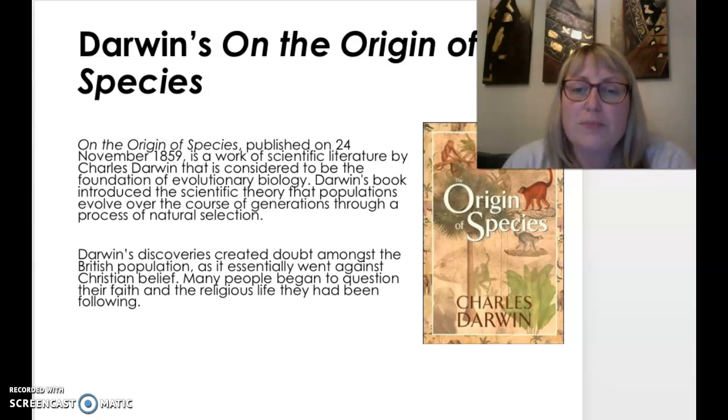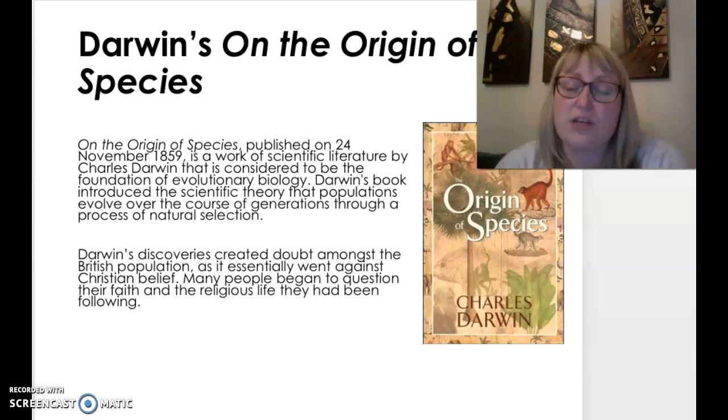So On the Origin of Species, which was published on the 24th of November 1859, is a work of scientific literature by Charles Darwin that is considered to be the foundation of evolutionary biology. Darwin's book introduced the scientific theory that populations evolve over the course of generations through a process of natural selection.